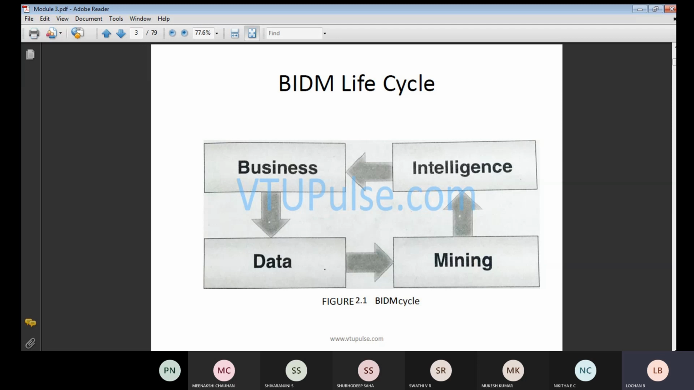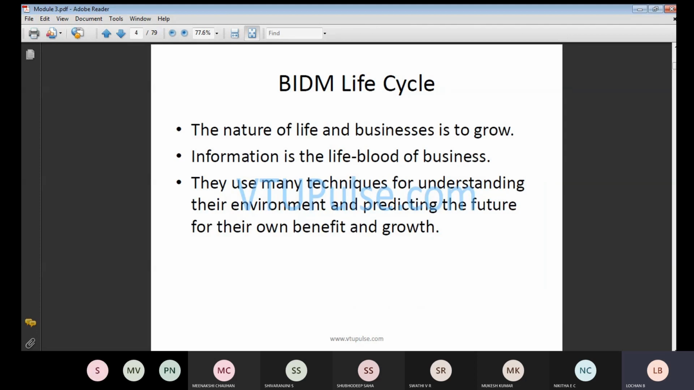For example, many times I used to tell you that whenever we need to set up startup companies, there is a lot of difference between an entrepreneur and an employee. An employee's work is to go to the company, work, and come back home. That's all. The entrepreneur, from the starting till the ending, has to take care. Each and everything you should know. So in that case, intelligence matters. In this BIDM life cycle, the nature of the life of the business, how you will be growing, and how information is the lifeblood of the business.